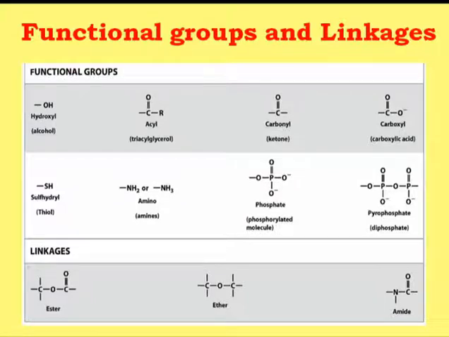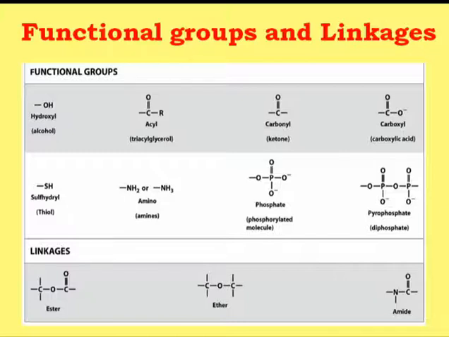Different kinds of linkages are also mentioned in this slide, for example the amide linkage, ester linkage or ether linkage. So in competitive exams, it has been observed that they will give you an example of some biomolecule and ask you to identify the functional group or the linkage which is being formed.